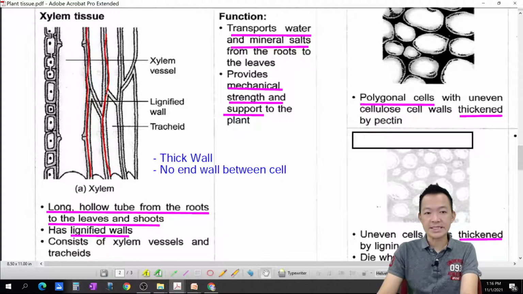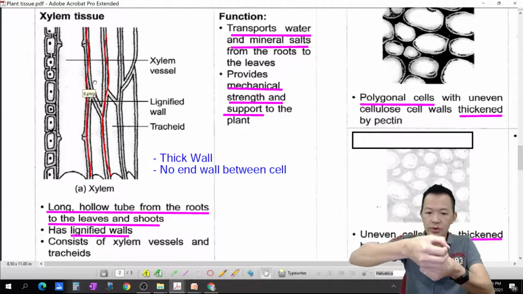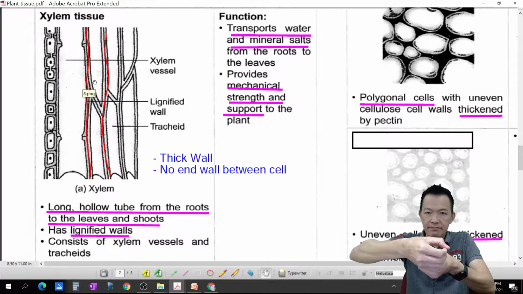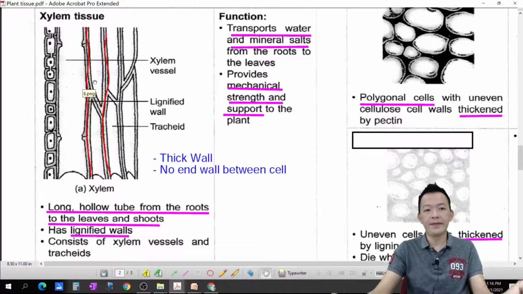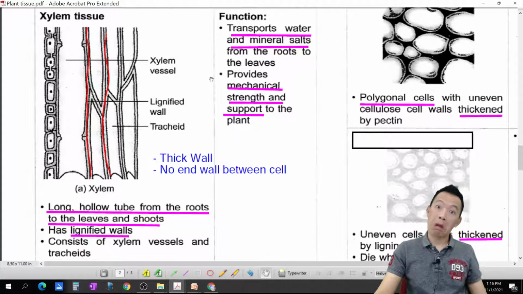No end wall between the cell. 细胞，细胞之间是没有墙壁的, hollow, 空空的。So this is xylem tissue.